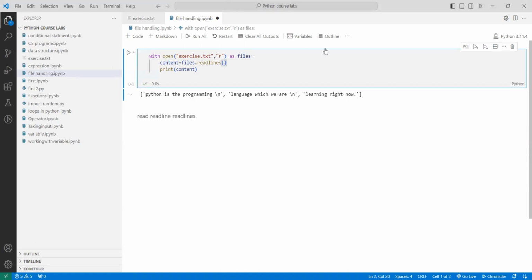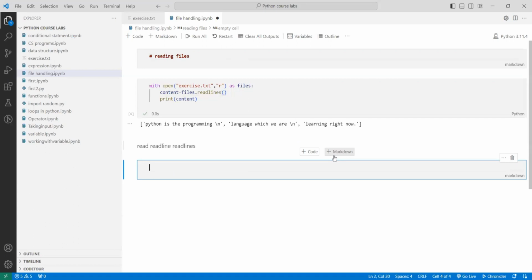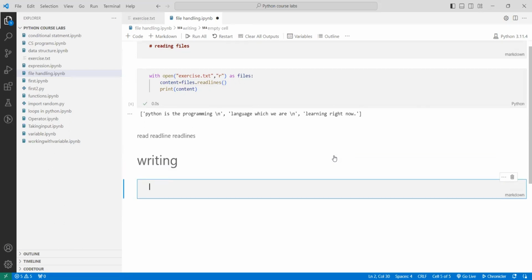Another task that you should learn is writing to files. So writing is the task that we are going to see.